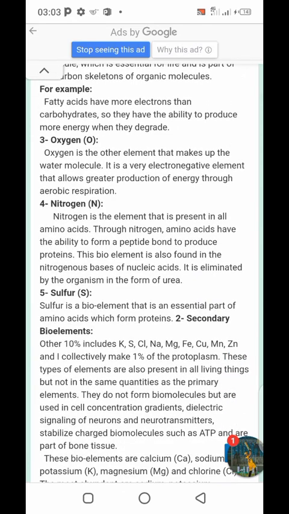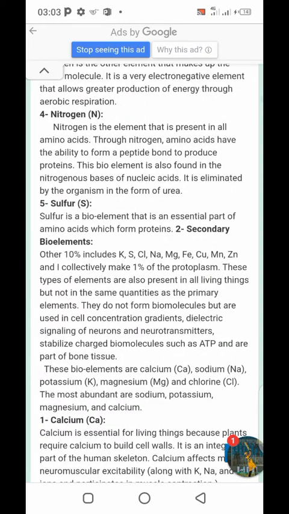Nitrogen is the element that is present in all amino acids. Through nitrogen, amino acids have the ability to form a peptide bond to produce proteins. This bioelement is also found in the nitrogenous bases of nucleic acids, which is eliminated by organisms in the form of urea. Sulfur is a bioelement that is an essential part of amino acids which form proteins.